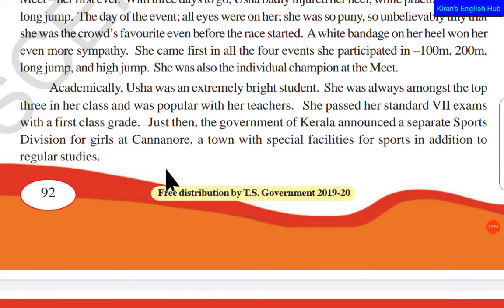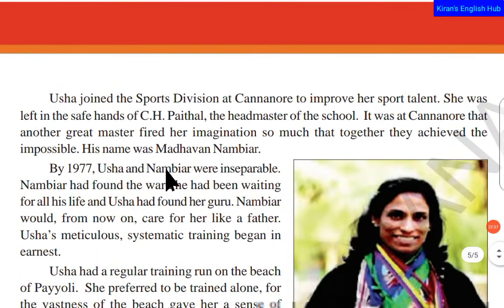Along with the regular studies, the girls can focus on sports specially. That was like a golden fruit to her, and it was very supportive for her.